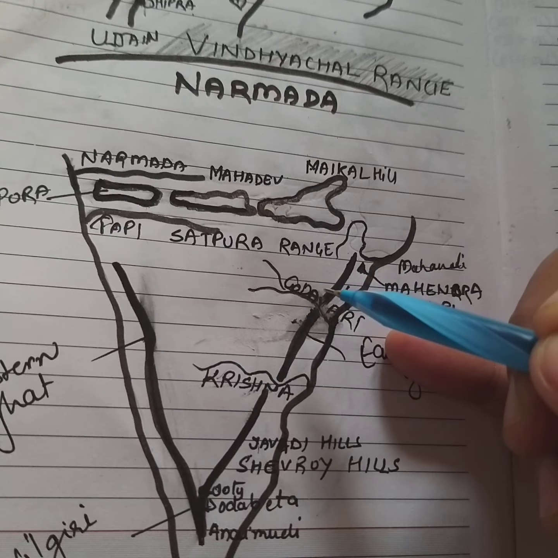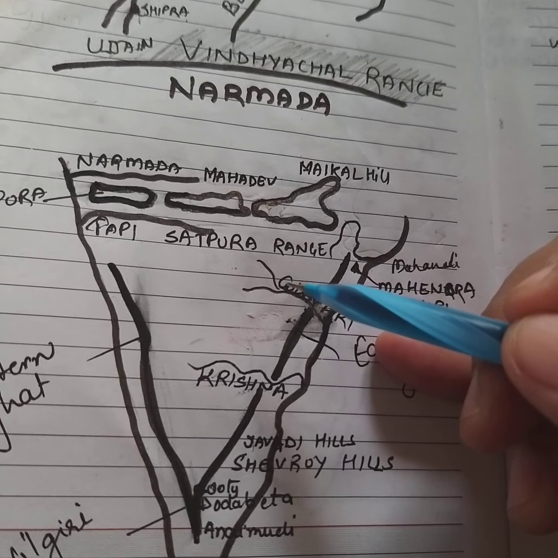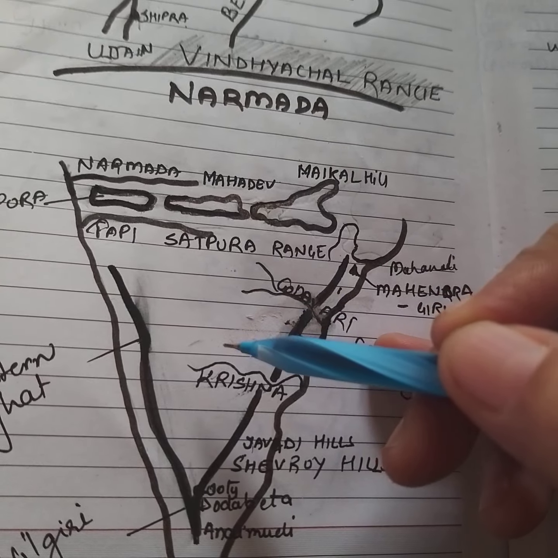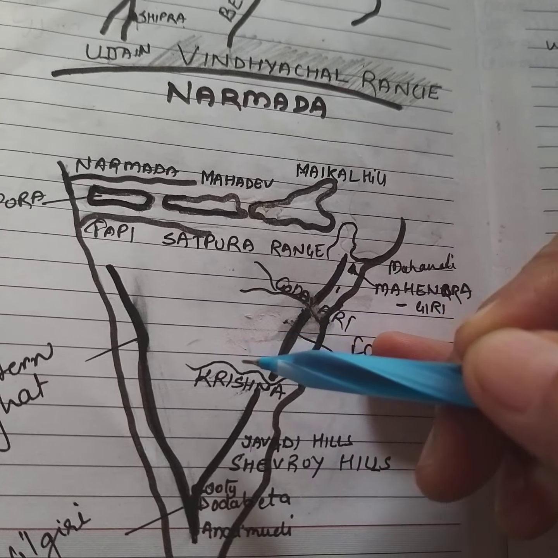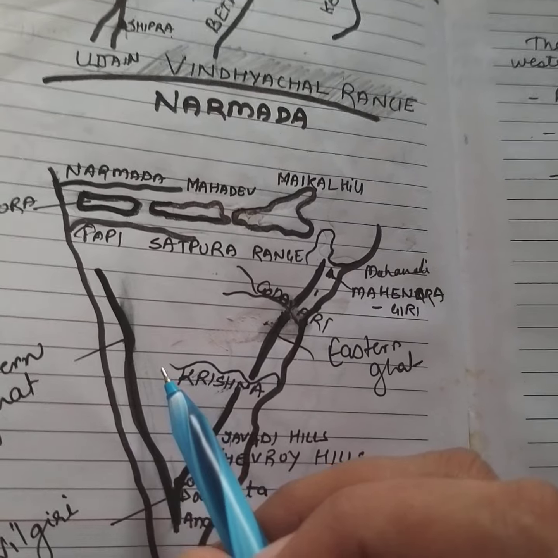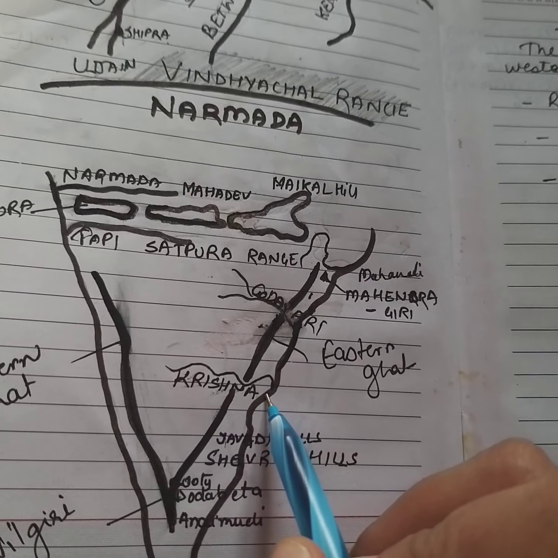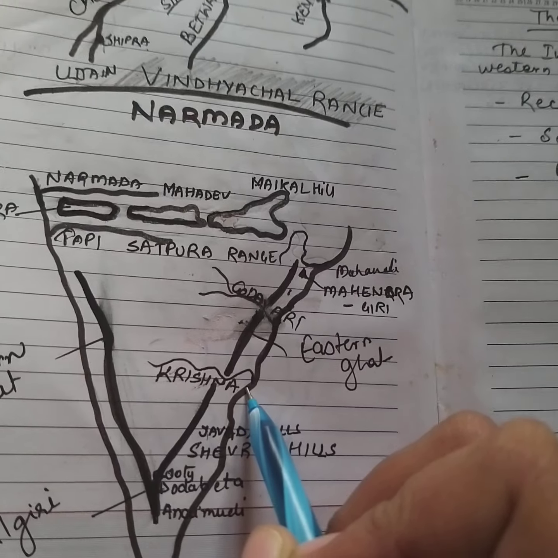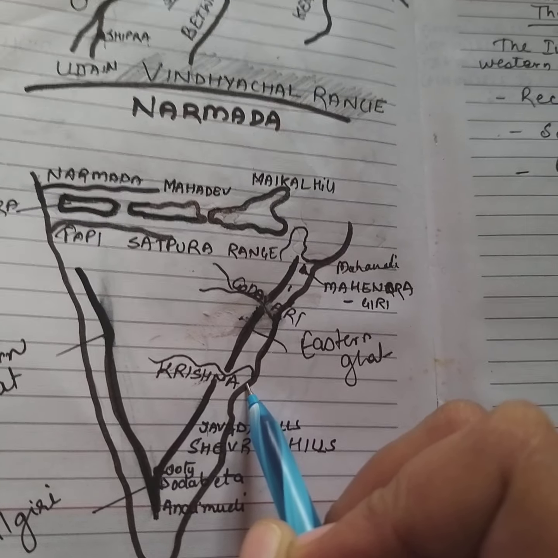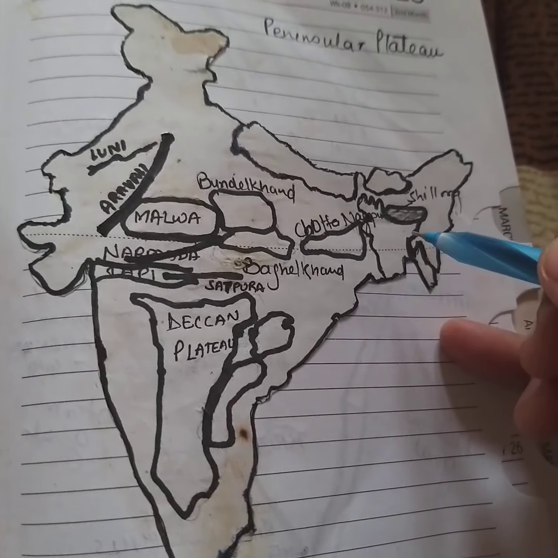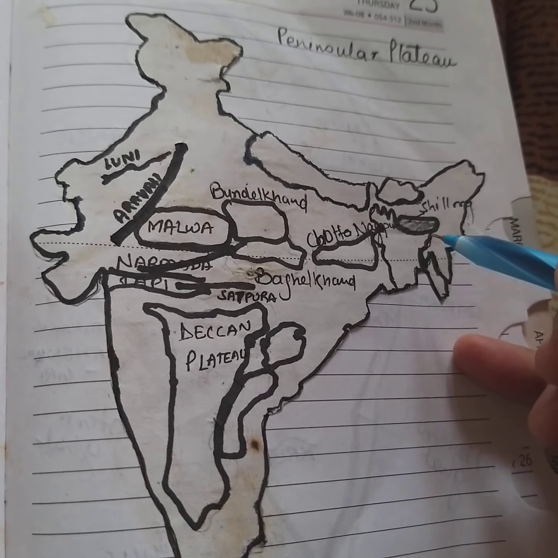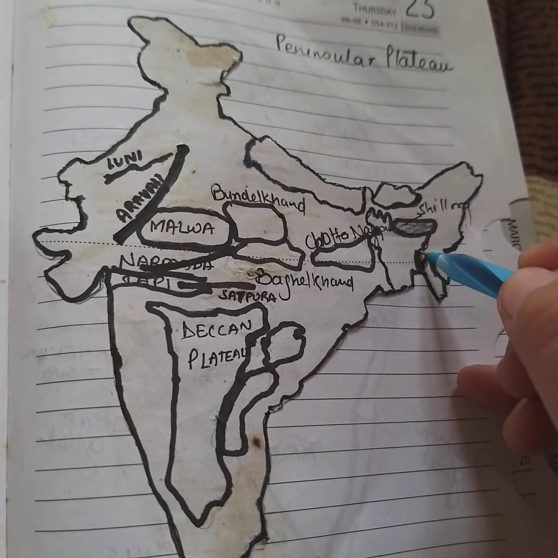Okay, the Deccan plateau is higher in the west and slopes gently eastward. If you see the rivers, they are draining and flowing from west to east, which indicates the slope. Slope is gently toward the east. Then we talk about an extension of the plateau, which is also visible in the northeast, locally